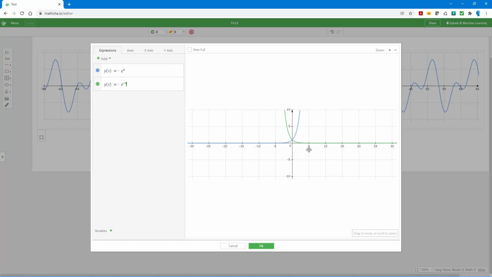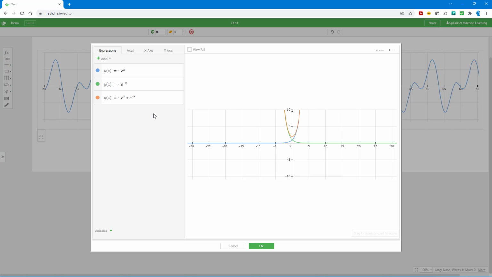Now if I add these two, e to the power x plus e to the power minus x, I get this orange line.